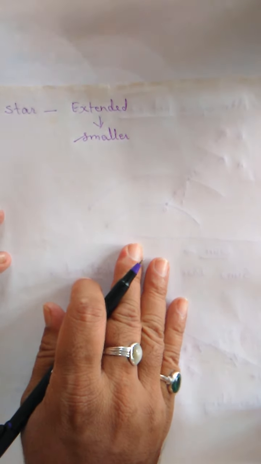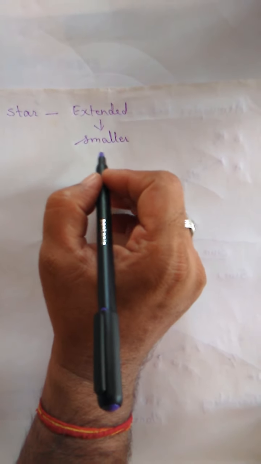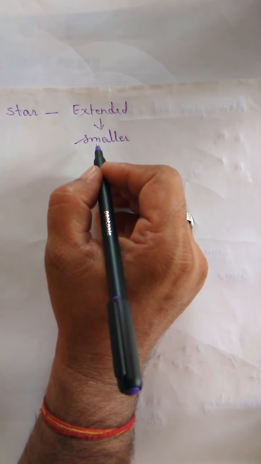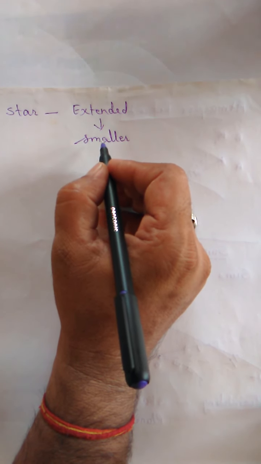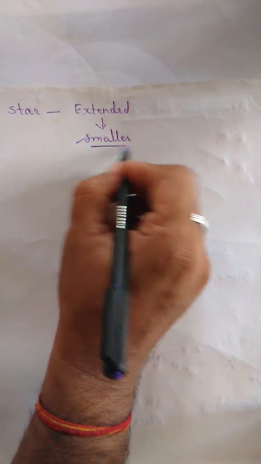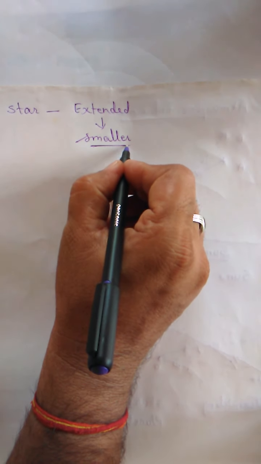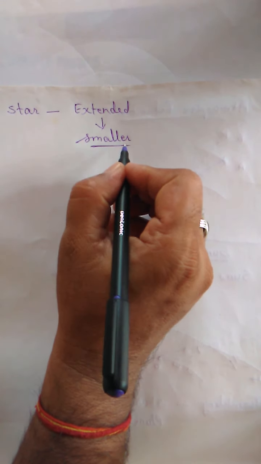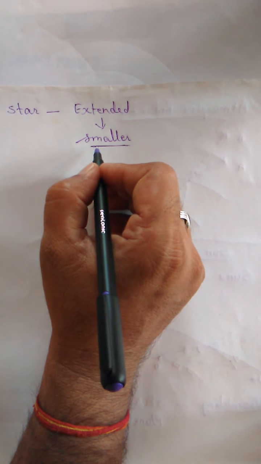So the light ray which is coming to us makes us feel that the star is very small, and the star is going to twinkle.